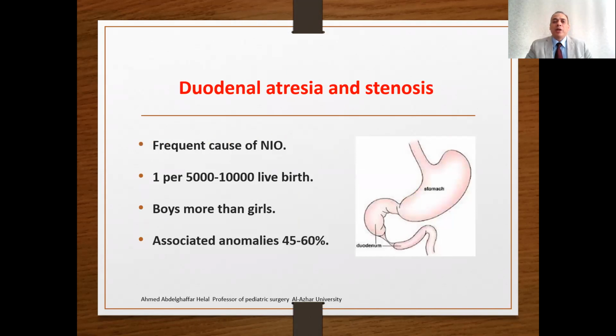Duodenal atresia is a frequent cause of neonatal intestinal obstruction, about 1 per 5,000 to 10,000 live births. Boys are more affected than girls. The associated anomalies may reach about 50% of these neonates.